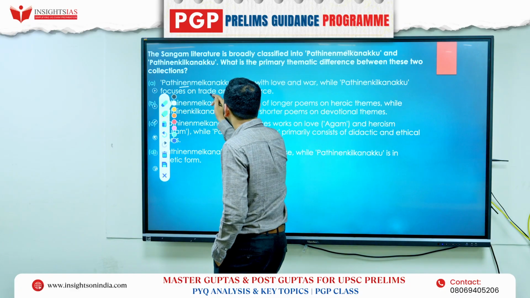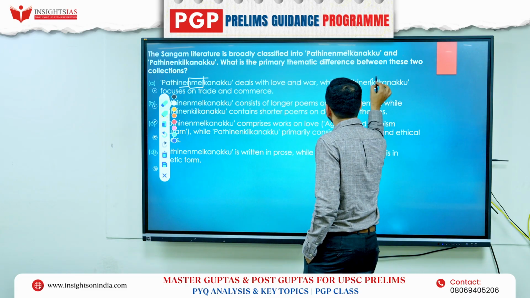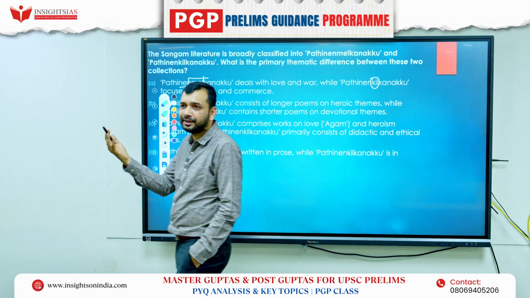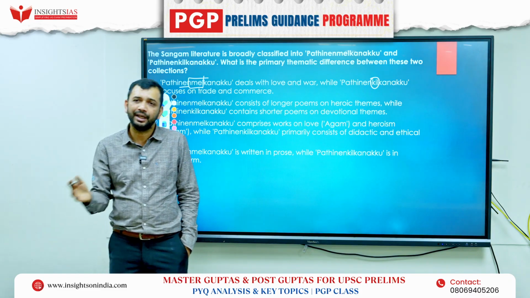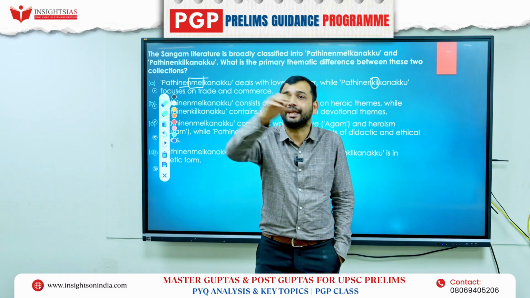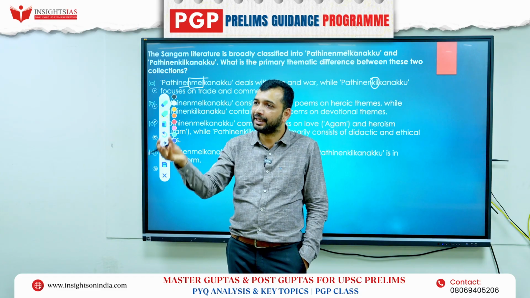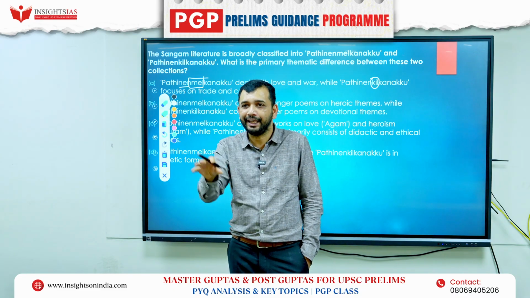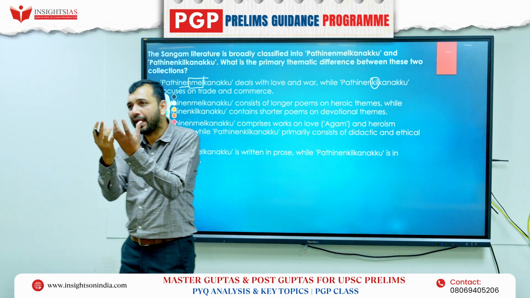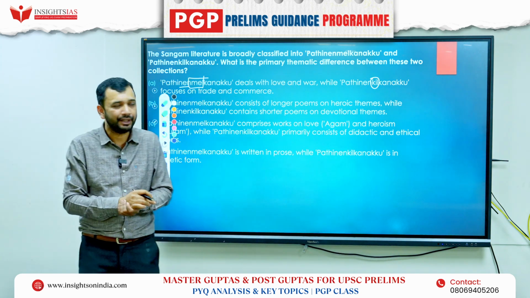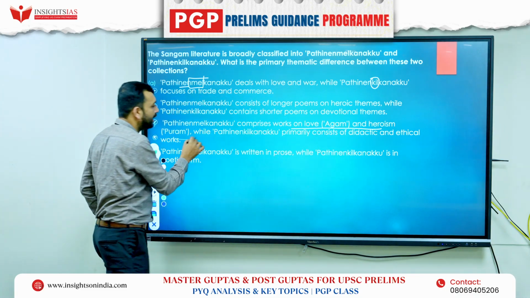So this 18 again, Melkanakku, Keelkanakku, right? Melkanakku means, Mel means what? Greater, right? Keel means basically the lower level, right? So in that way, 18 greater works is called Patinen Melkanakku. Similarly, Patinen Keelkanakku means 18 lesser works, right? Greater works basically means that they have a broader perspective, right? So that means it comprises works on love as well as heroism, right?